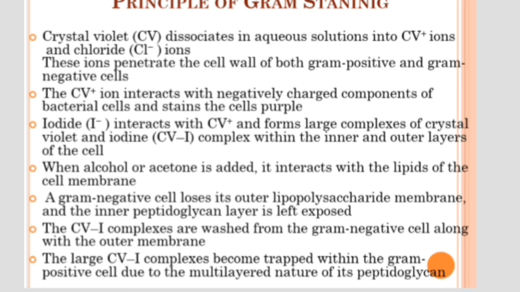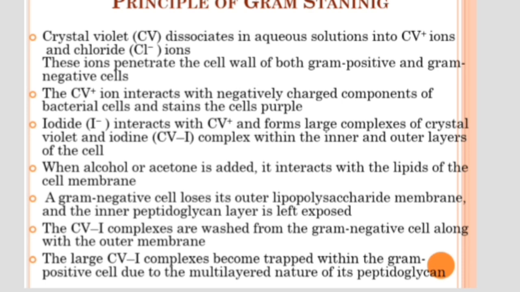But in gram positive bacteria, the lipid component is very limited. They have more peptidoglycan, and the crystal violet iodine complexes get trapped inside the peptidoglycan layer. So they appear violet or purple.